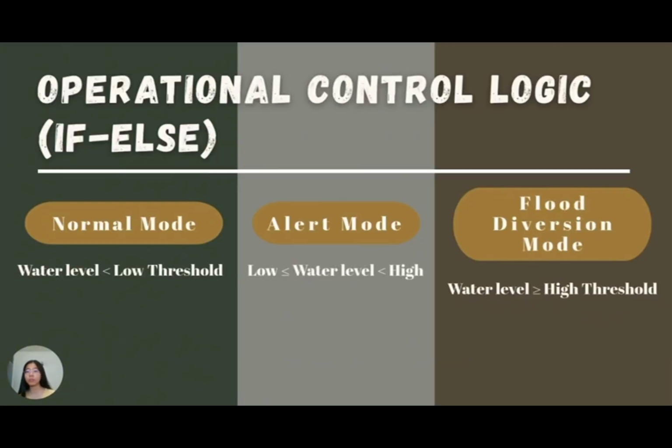The system uses an if-else control logic to determine its operating mode. When the water level is below the low threshold, the system operates in normal mode. When the water level is between the low and high thresholds, the system enters alert mode. If the water level exceeds the high threshold, the system switches to flood diversion mode, which indicates an emergency situation.